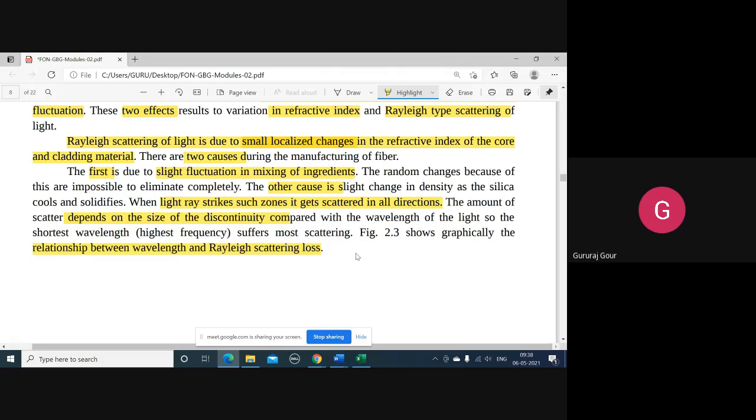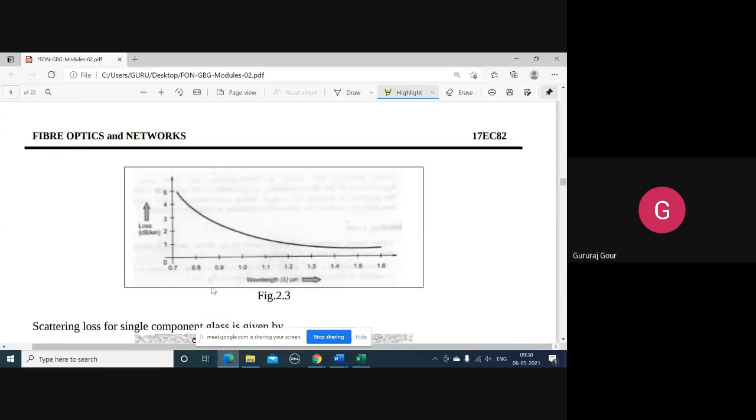Graphically, this Rayleigh scattering depends on the wavelength, and it goes on decreasing. So if you are operating the optical fiber at a larger wavelength, then we can have reduced scattering loss.